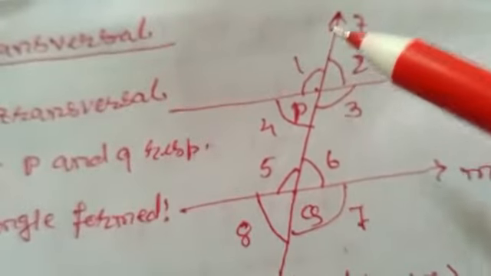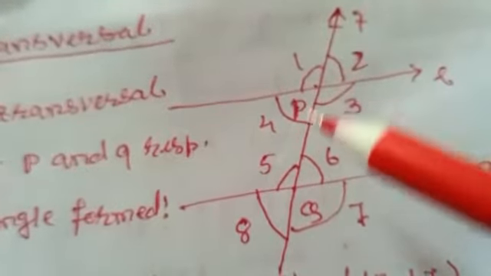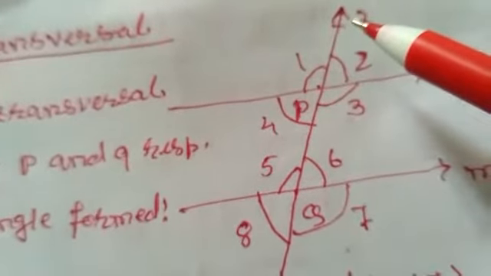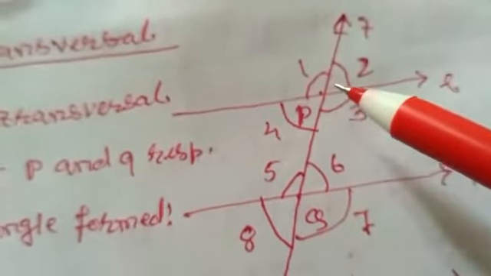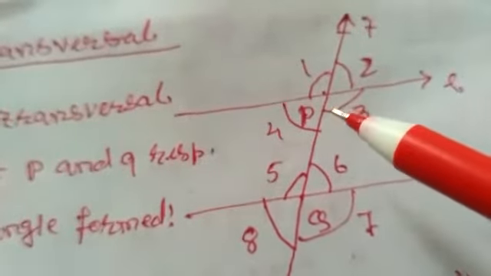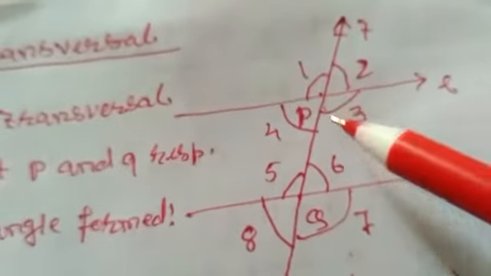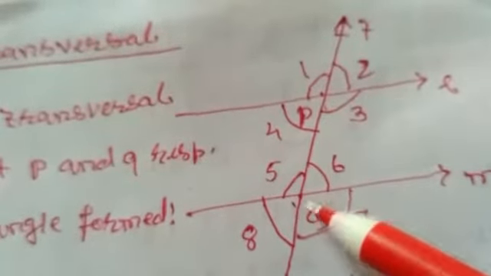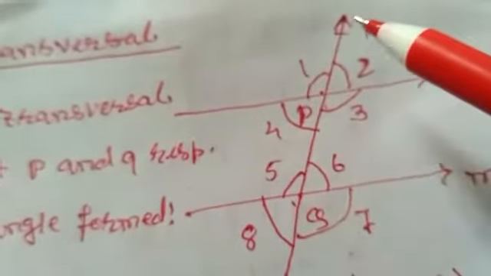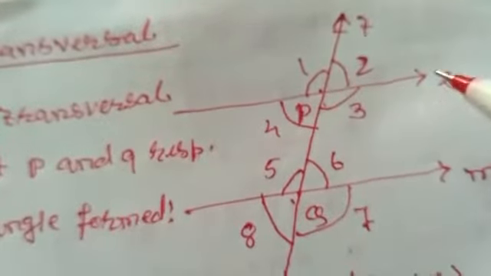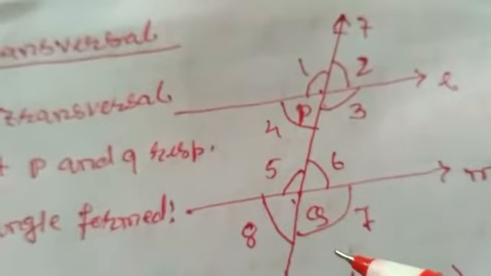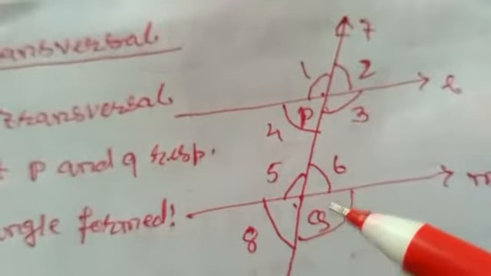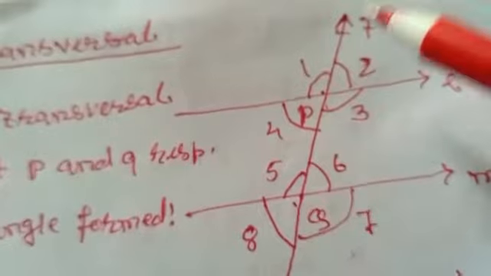There is another line you can see in this figure, that is the line T. This line T intersects line L at point P and line M at point Q. Since line T intersects the parallel lines L and M at P and Q, it is called a transversal.